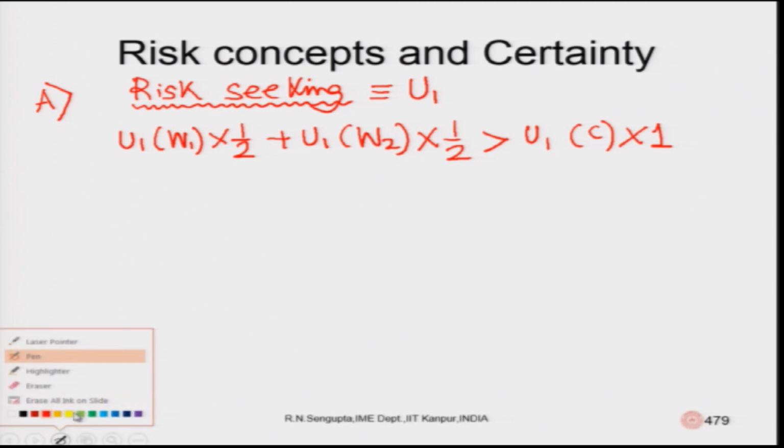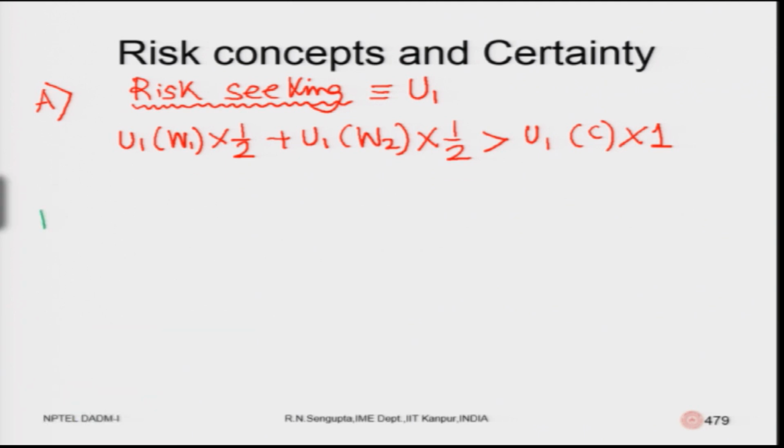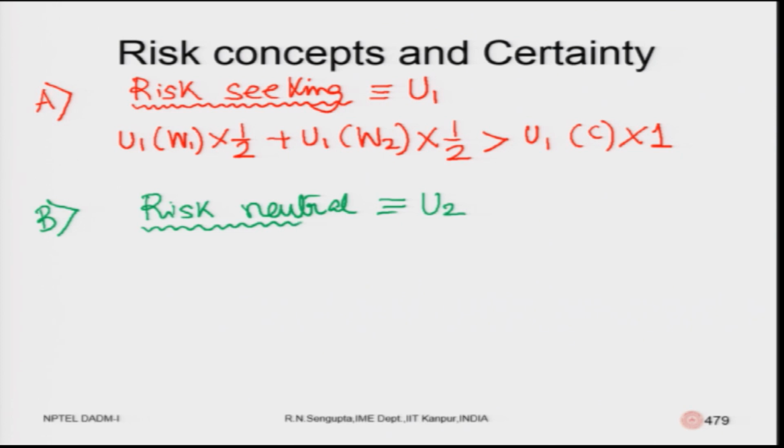For the next person, which is risk neutral, I will use the utility U2. So, it will be U2 of W1 into half plus U2 of W2 into half, sorry, my mistake.